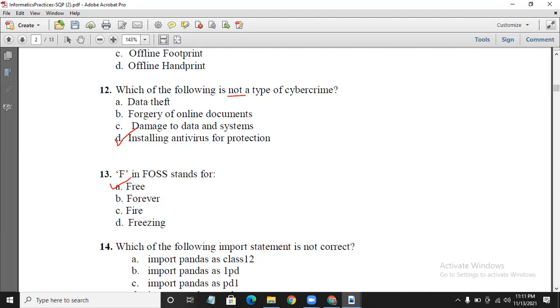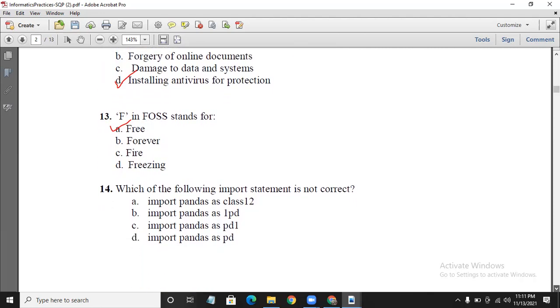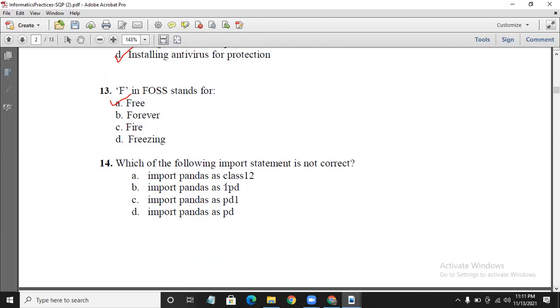Which of the following import statements is not correct? You are asked which of the following is not correct. Import pandas as 1PD, import pandas as PD1, import pandas as PD. Here the question asks which one of the following is not correct.